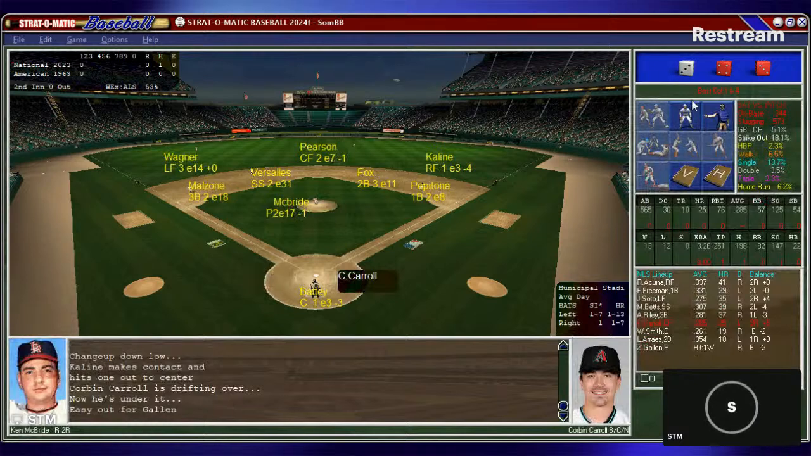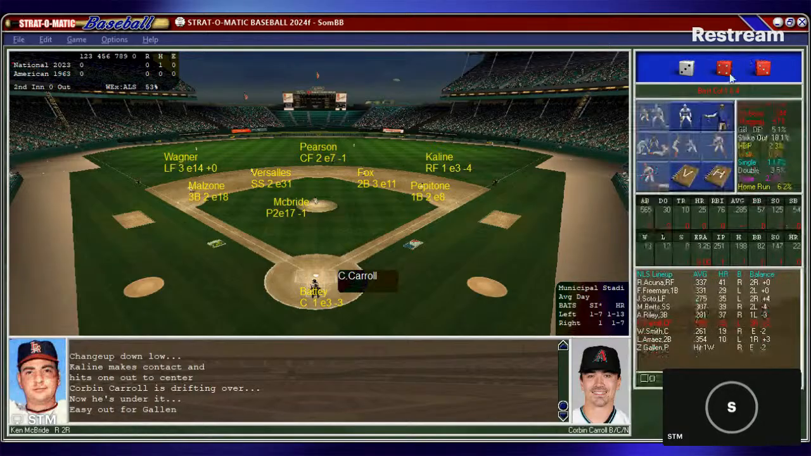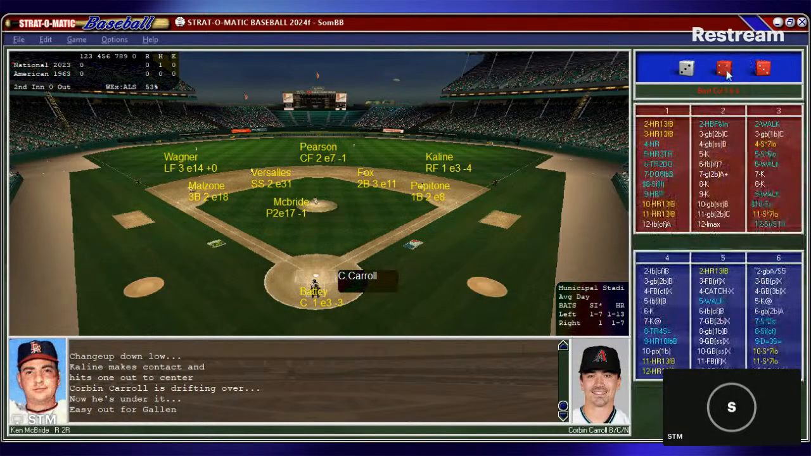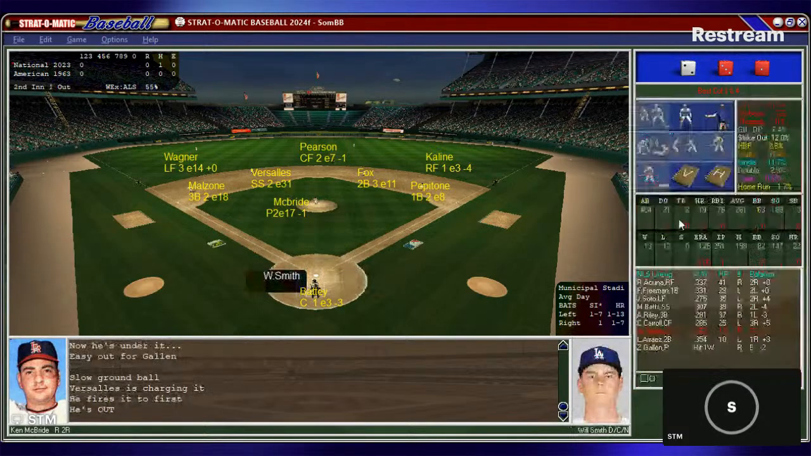Corbin Carroll will get the start here. He'll get the lead off here. Corbin Carroll on the year, rookie season, hit .285, 25 homers, 76 runs batted in. Battey puts down the sign. McBride, the right-hander. Here's the pitch to Carroll. And that's a ground ball to short. Versalles comes up, throws out Carroll, and there's one away.